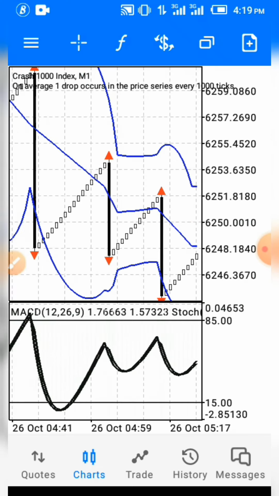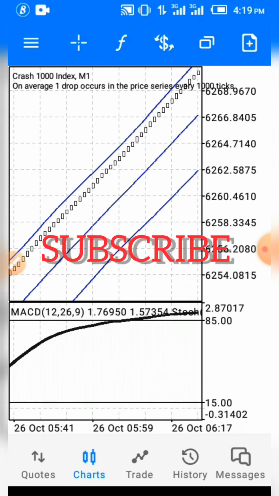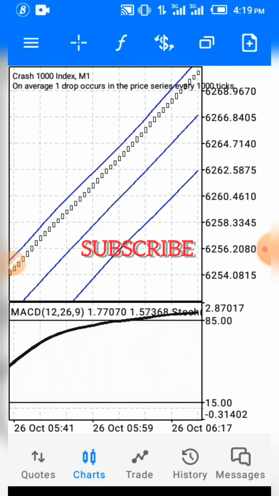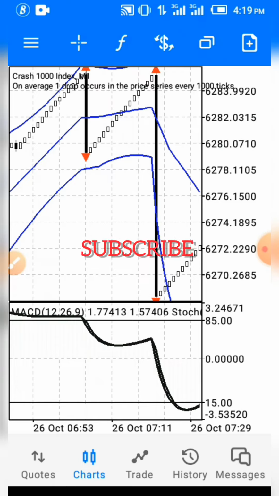Now, this strategy works on the boom 1000 and the crash 1000, okay? That's the synthetic indices it works based on. It works on other boom and crash, but it works best with 99.9 accuracy on the boom 1000 and crash 1000, okay?